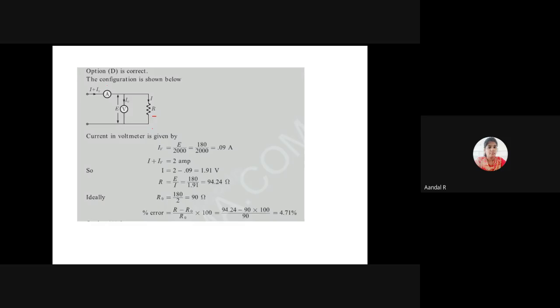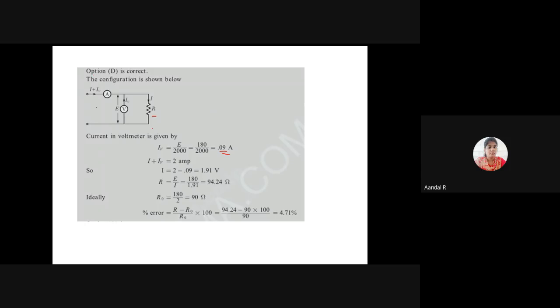The E value is 180. So the current flowing through the voltmeter is E divided by 2000, which is 180 divided by 2000, that is 0.09 ampere.